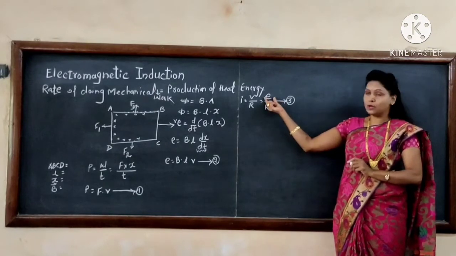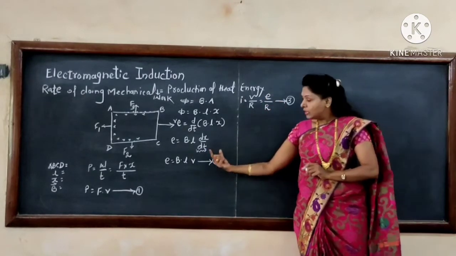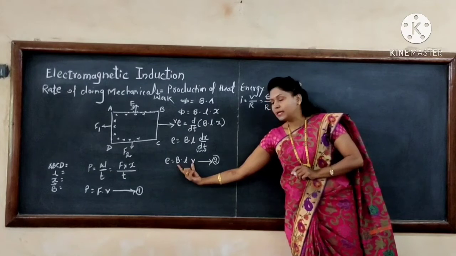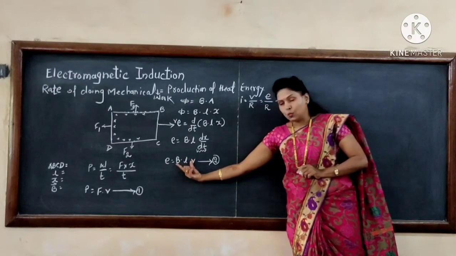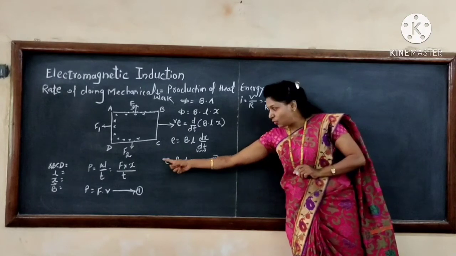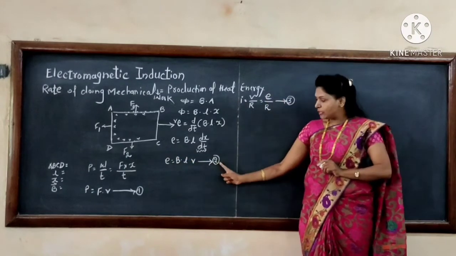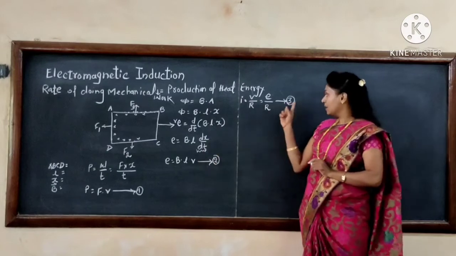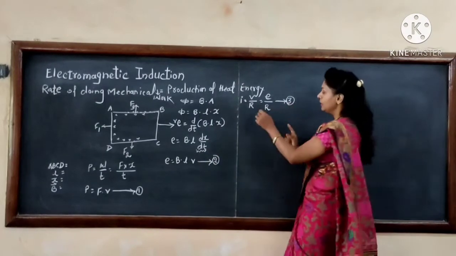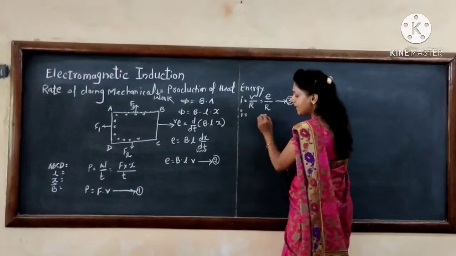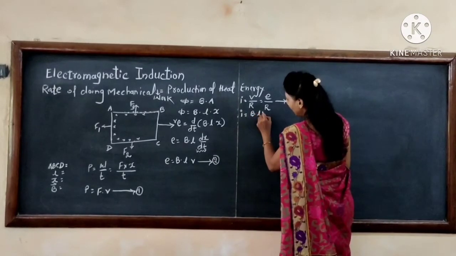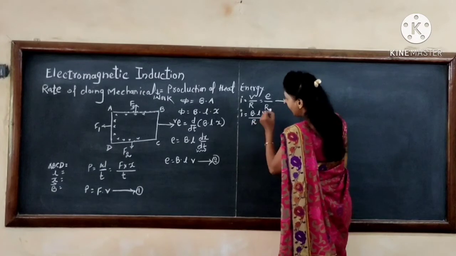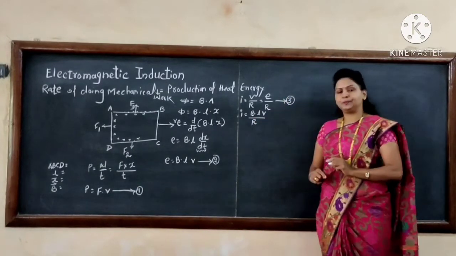We have already calculated the E value in equation number 2. Putting the value of E from equation 2 into equation 3, the current is I equal to BLV divided by R.